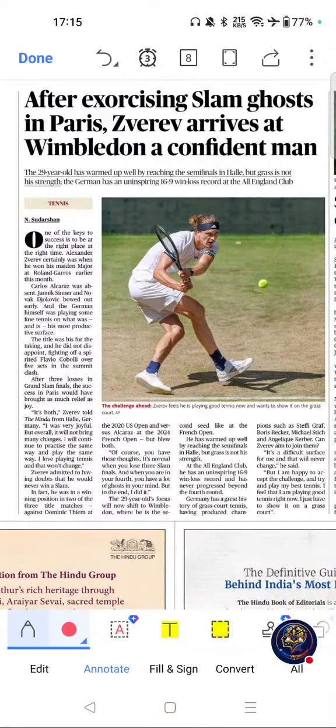Next important article was this one. After exorcising slam ghost in Paris, Giroud arrives at Wimbledon's a confident man. Why this topic is important for exams? Wimbledon is one of the 4 Grand Slam tournaments frequently asked in sports current affairs section. Grand Slam winners and finalists are common questions in SSC, banking, railway, and state public service commission exams.